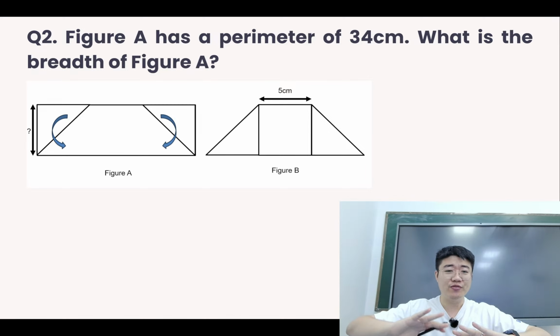So I would like to ask everyone this question. Now, look at figure B, at this middle part. Is it a square? If you think this is a square, you can type 1. If you think it's not a square, you can type 2.